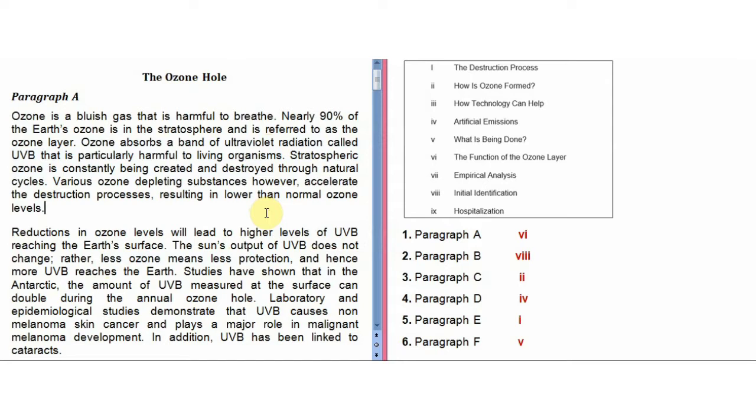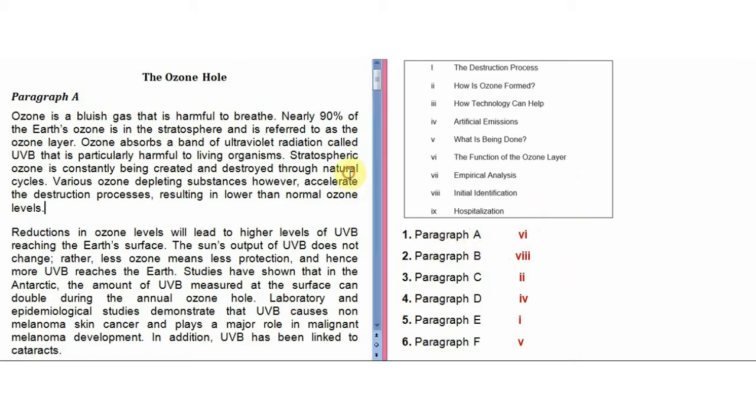Next is empirical analysis. Empirical simply means that something is based on observation rather than theory. So no experiment they had done here, and no analysis has been done. Initial identification, no, they have not talked about when the depletion in the ozone layer was first identified. And no mention of hospitalization too. So with this, the answer of the first paragraph is sixth, and that is the function of the ozone layer.